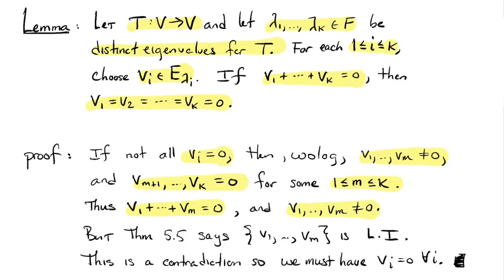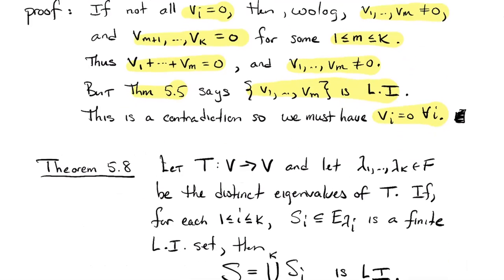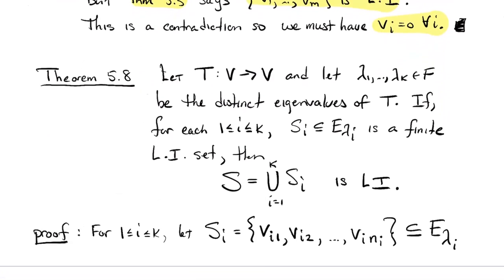We proved in Theorem 5.5 that that set is linearly independent. Okay, so that's a contradiction. You cannot add a bunch of linearly independent vectors together with coefficients equal to 1 and get 0. So where did the contradiction come from? The contradiction came from supposing that not all of those v_i were 0, so they must be 0 for all i. Cool. So we're going to use that lemma to prove Theorem 5.8.